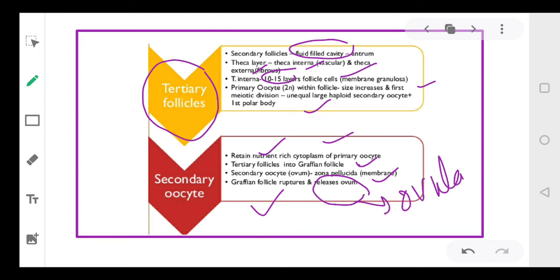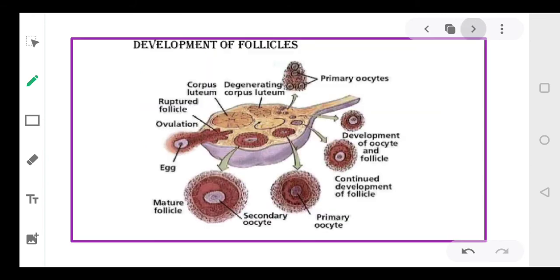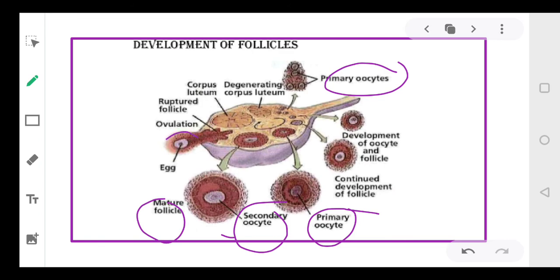What do we call this process? This process is called ovulation, the release of ova from the Graafian follicles. Now you can see the various stages of development. First you have a primary follicle, then the development of primary oocyte, then secondary oocyte. See, gradually the number of layers of cells is being added. Then the mature follicle is there, then the release of the egg, and after release of the egg this will be called a corpus luteum, and there is a degeneration of the corpus luteum.